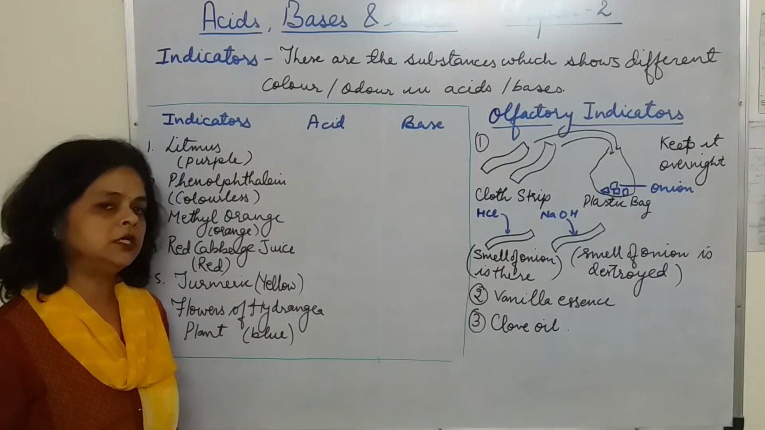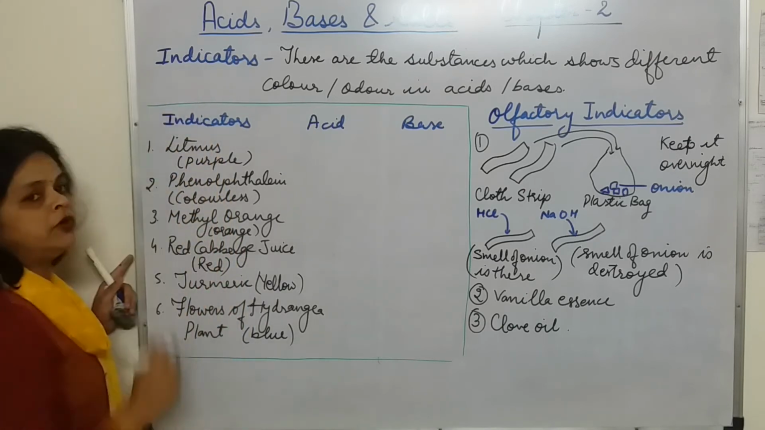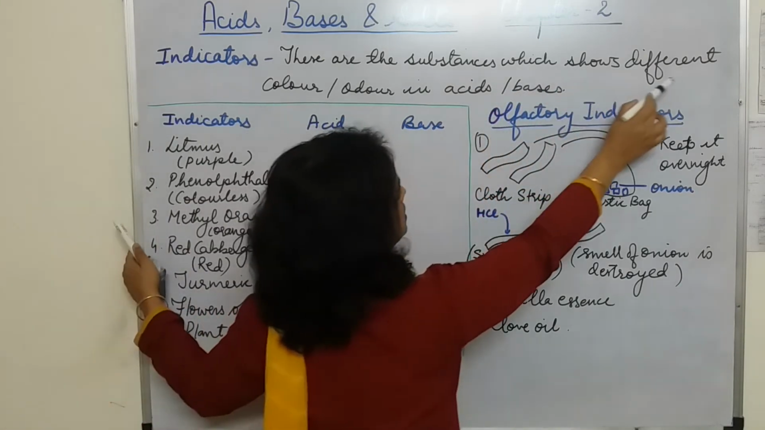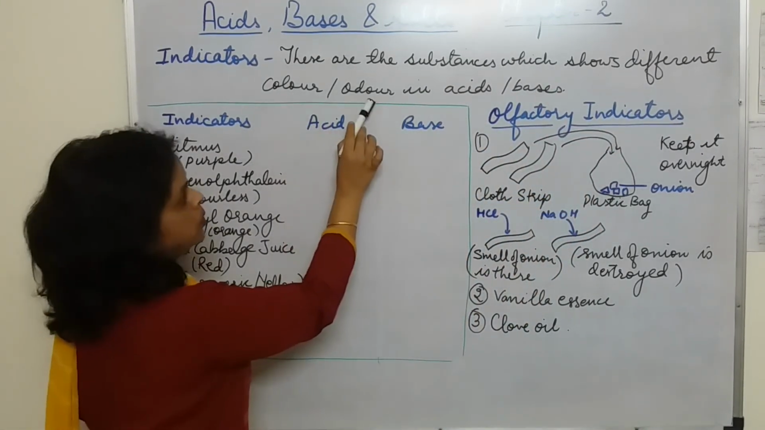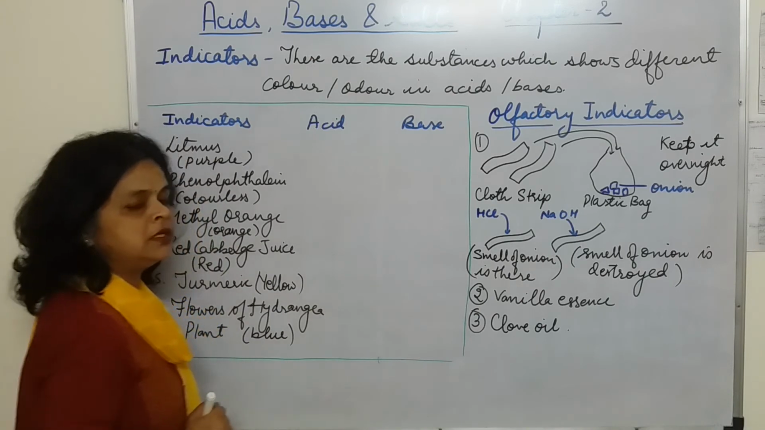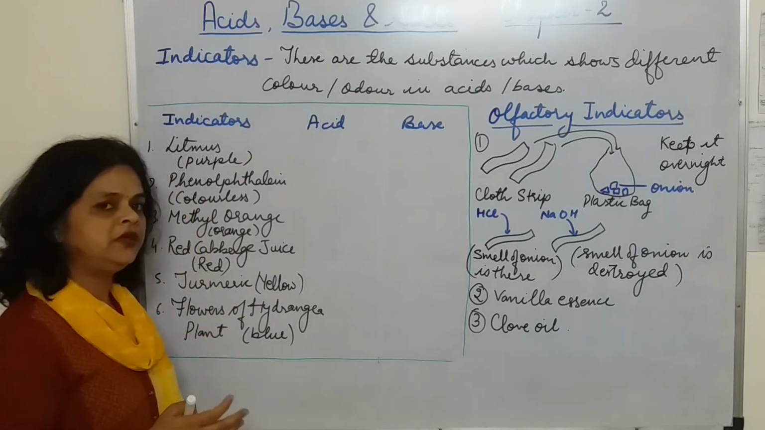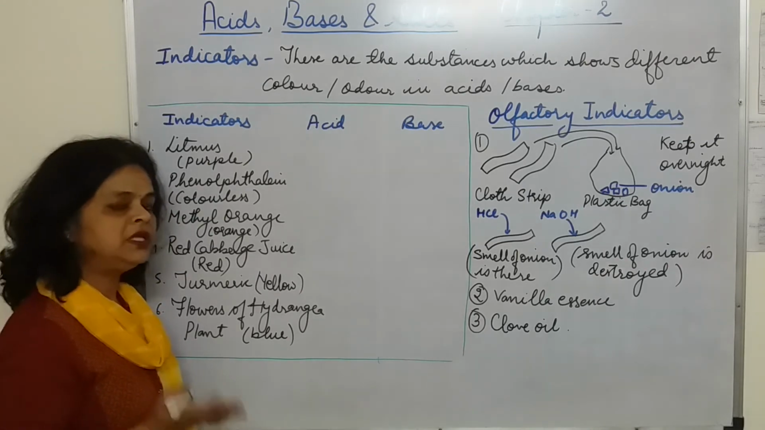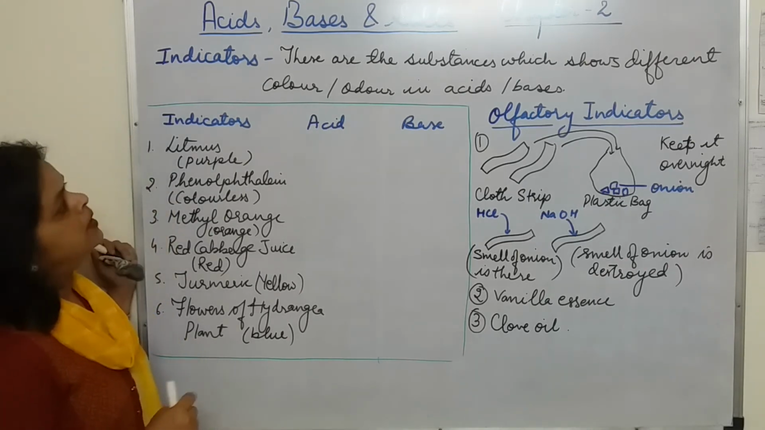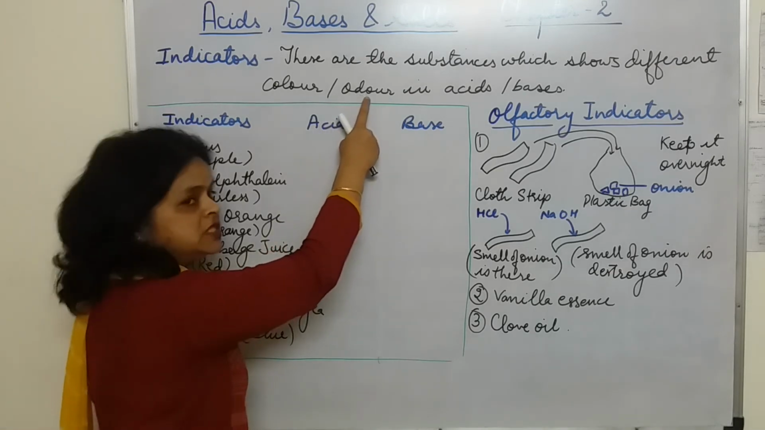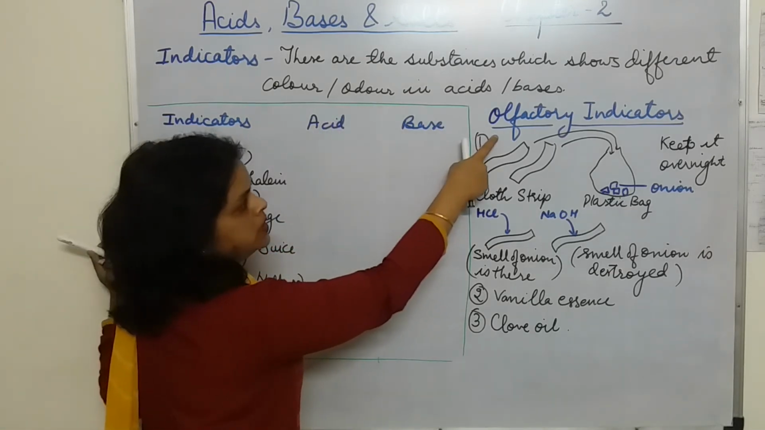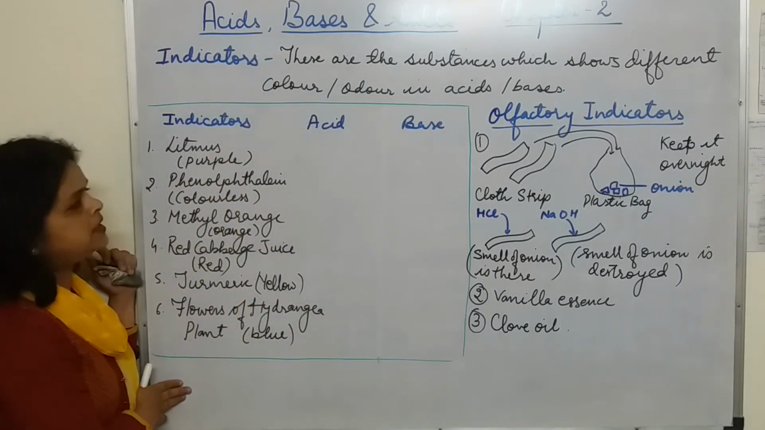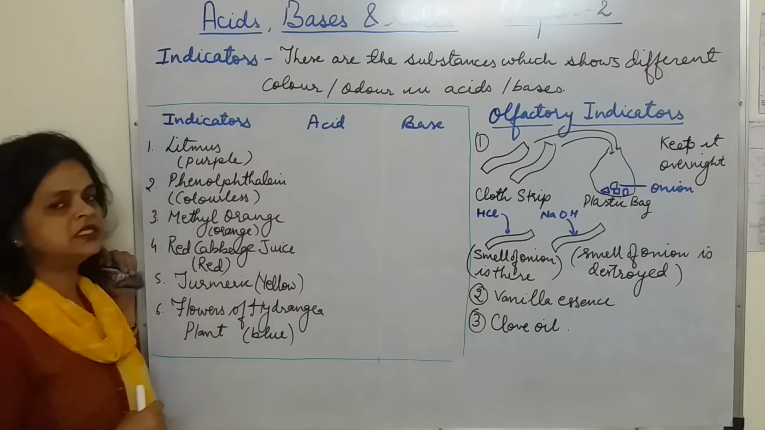Now we will see the next term, that is indicators. What do we mean by indicators? These are the substances which show different color or odor in acids or bases. That means when they are put in acids, they give a color, and when they are put in bases, they will show a different color, or they will give a different type of odor. Okay. Now the indicators which give different odor are also called olfactory indicators. Here first we will discuss the indicators which are giving different colors in acids and bases.